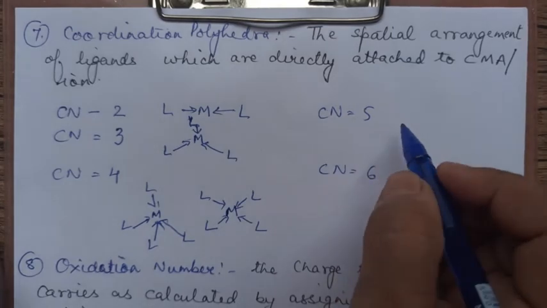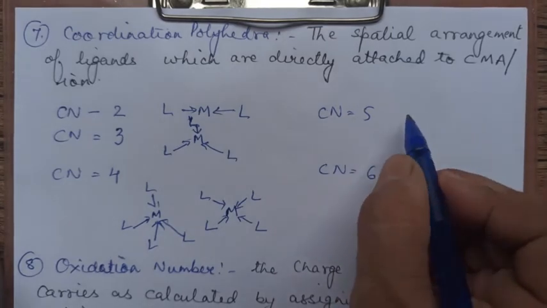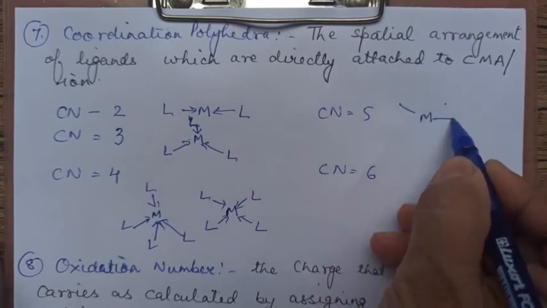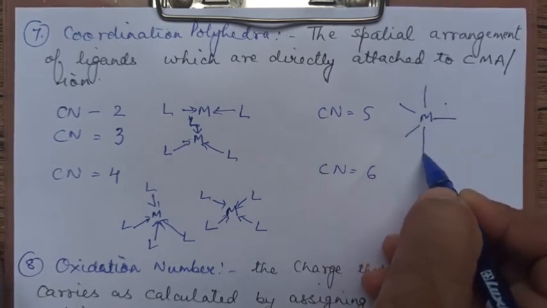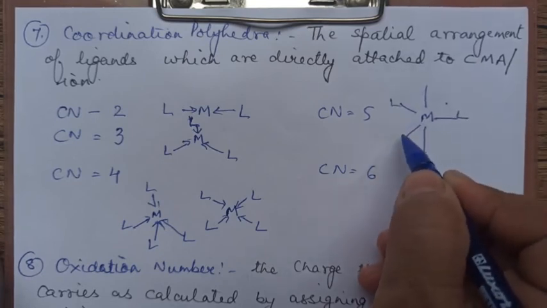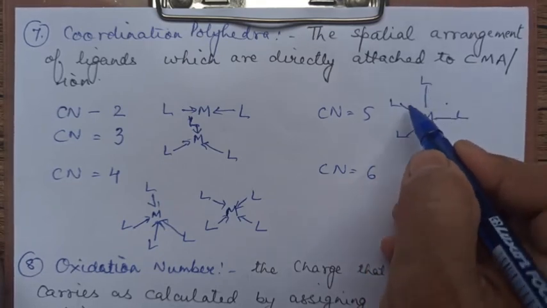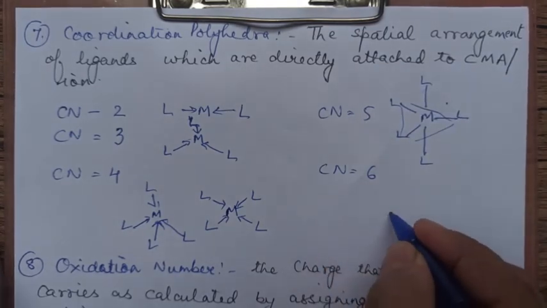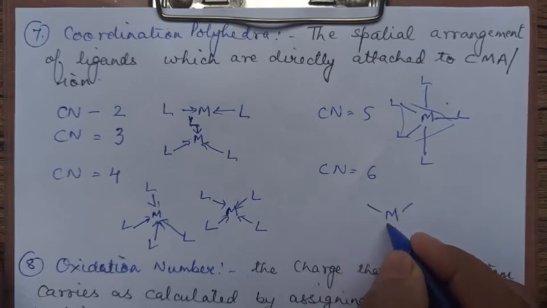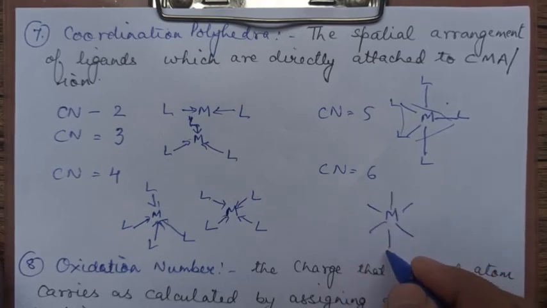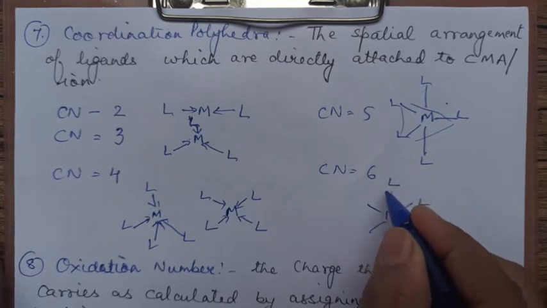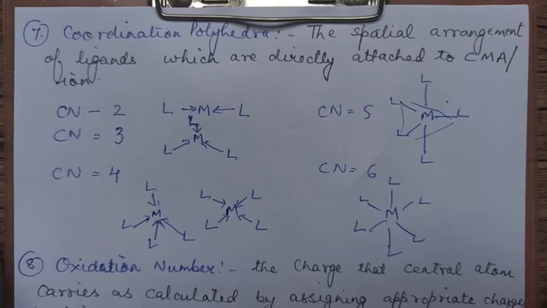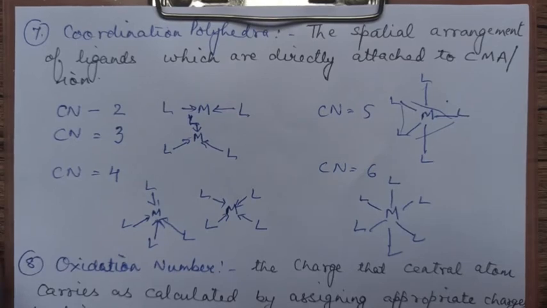5 means it will be trigonal bipyramidal. That means you will have this central metal atom. You first draw that, normally as we were doing in chemical bonding, right? So you will have this trigonal bipyramidal. If it is 6, you may have the metal atom here and the 6 ligands will be arranged in this manner, that is octahedron, or we also call this square bipyramidal. Got it? Till here it is clear.